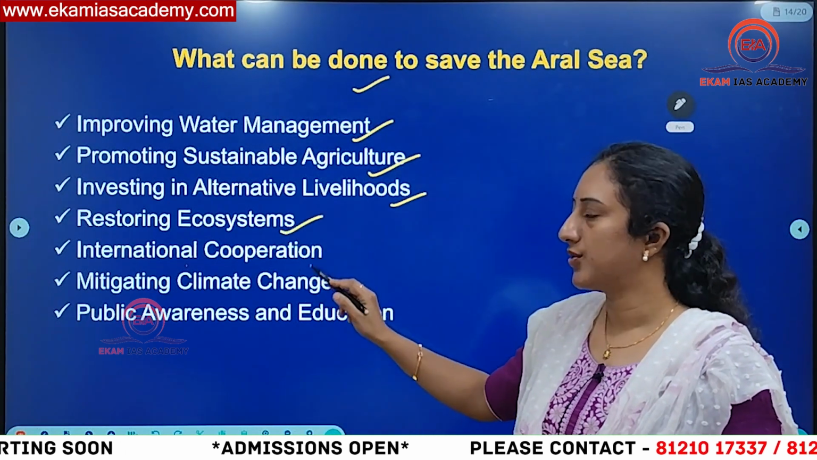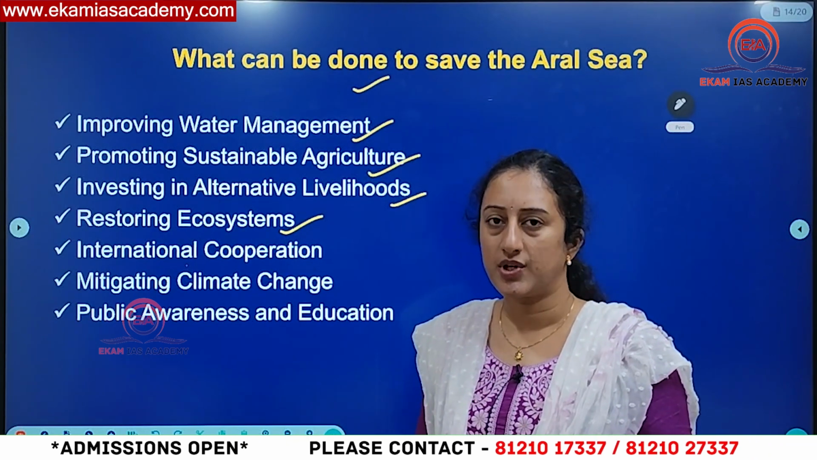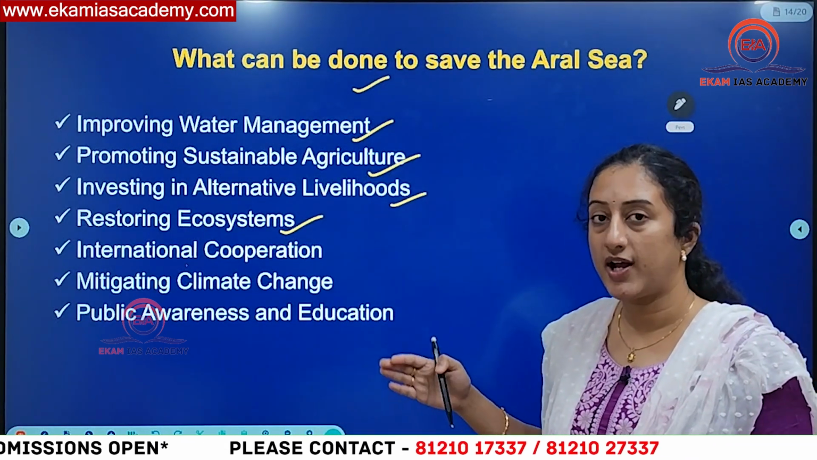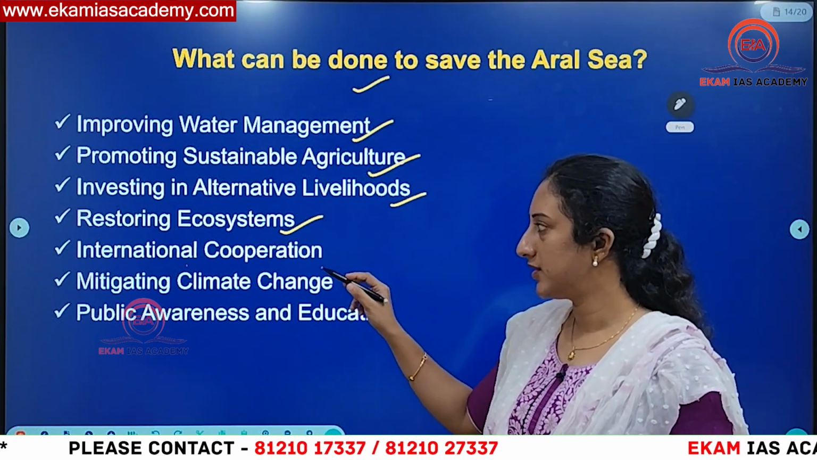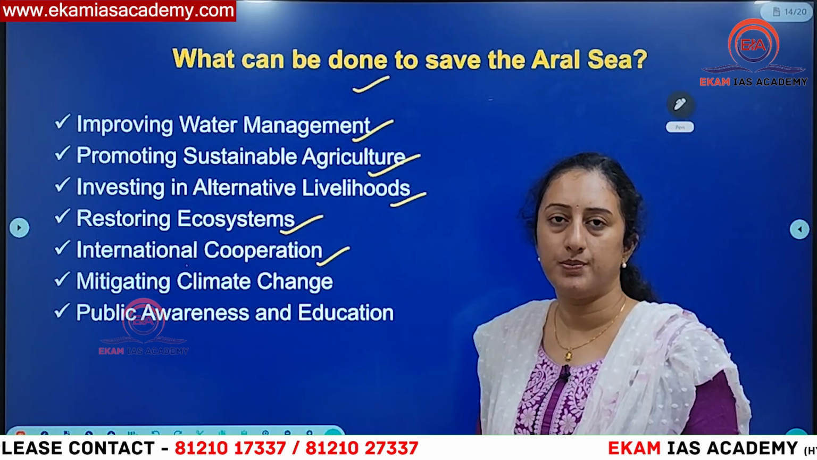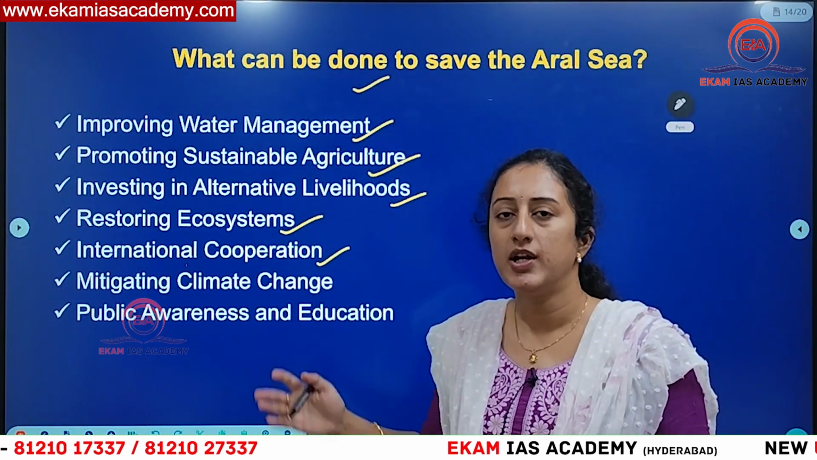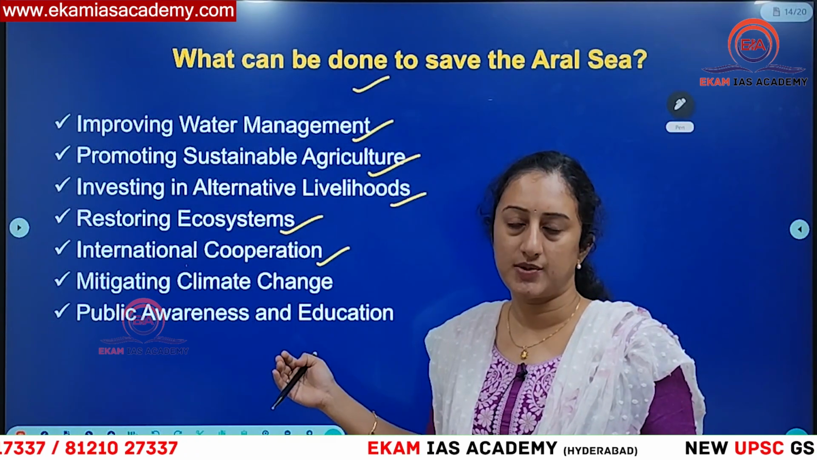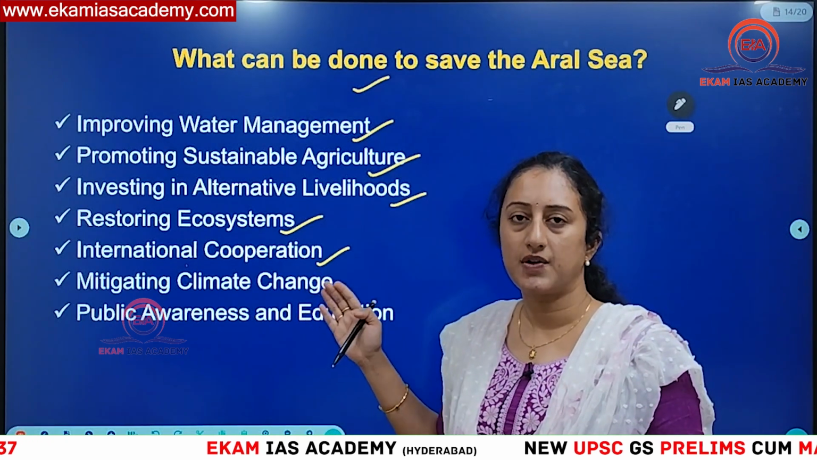Then restoring the ecosystems. How to restore? As I told you, natural discharge should not be changed. If the natural recharge or natural flow of the river is altered, then there can be problems associated with it. Then we should involve international cooperation also. Whatever best practices are observed across the world in restoring river ecosystems or sea ecosystems, those can be adopted here, and we can save this Aral Sea from extinction.